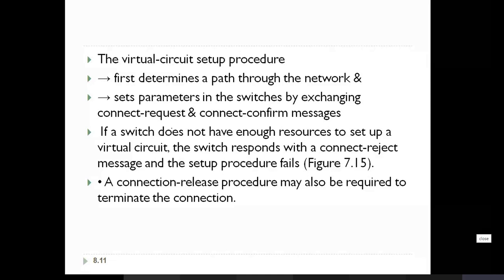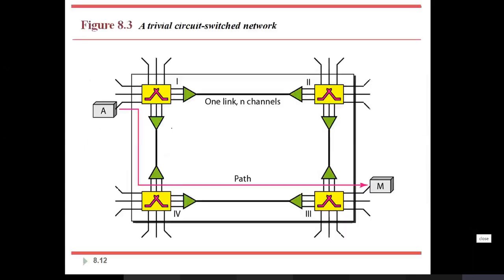Just to go through the three phases, this is a diagram you can observe. Just for understanding purposes, the diagram shows four switches. This is the yellow color, the switch. When you are drawing the diagram, you should draw the notation of the switch carefully. And you can see here, what is this? The green triangle shape indicates what?